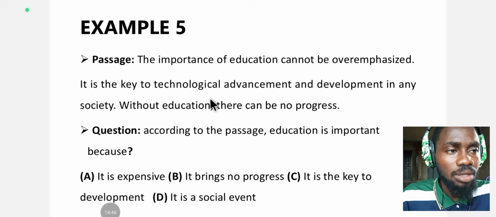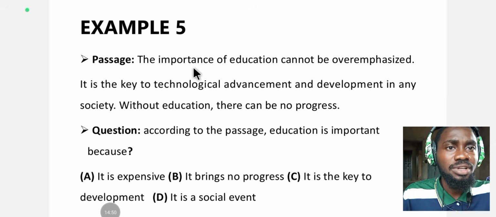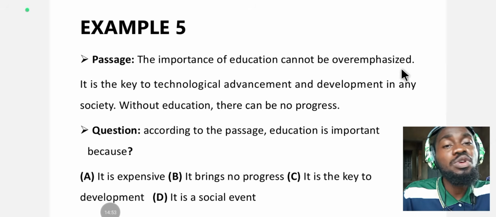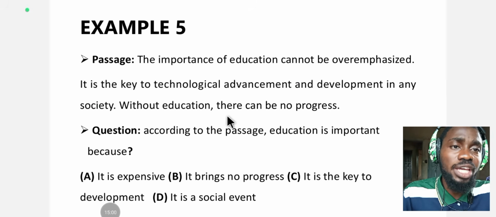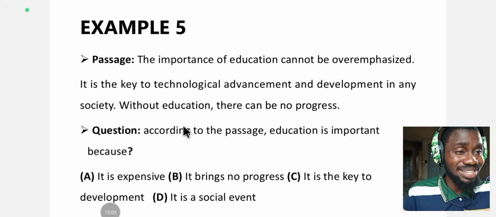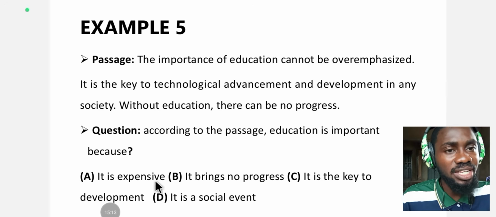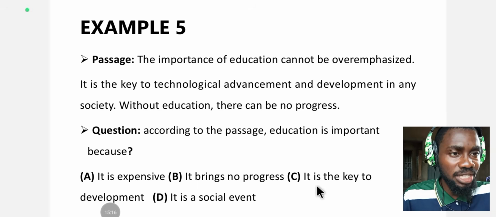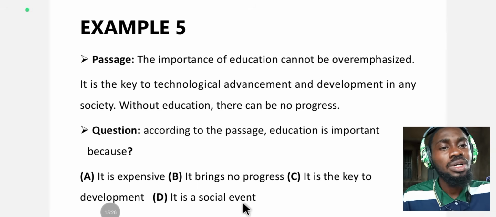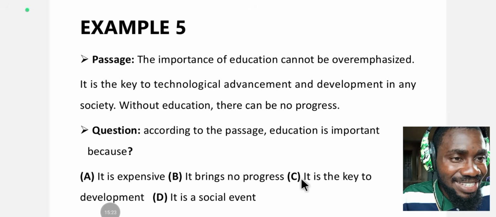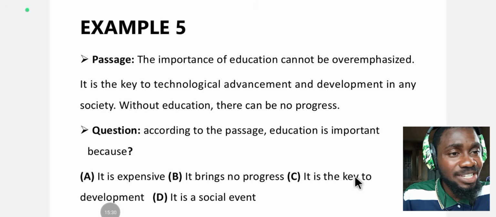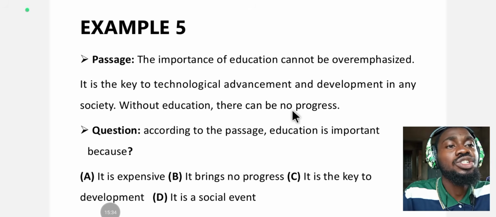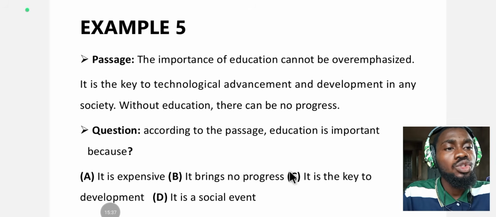Let's illustrate this. We have a passage in front of us, example 5. It reads, the importance of education cannot be overemphasized. It is the key to technological advancement and development in any society. Without education, there can be no progress. The question here reads, according to the passage, education is important because A, it is expensive, B, it brings no progress, C, it is the key to development, D, it is a social event. The answer here is C, the correct option, because it is what? According to the passage, it is the key towards development.